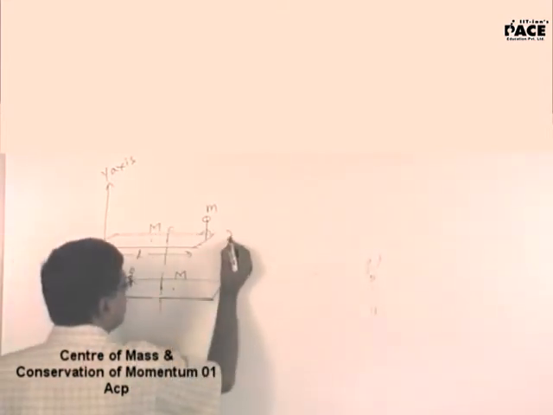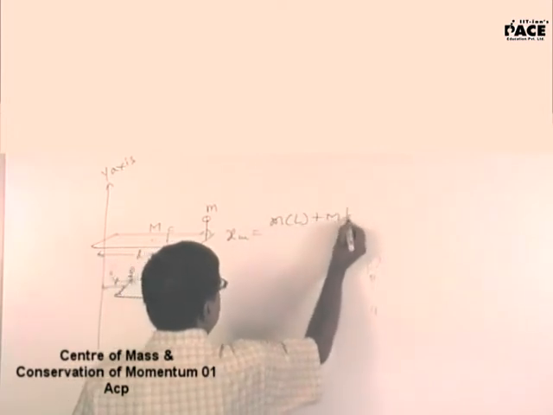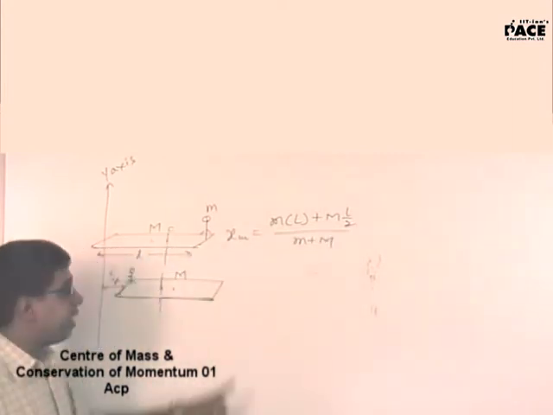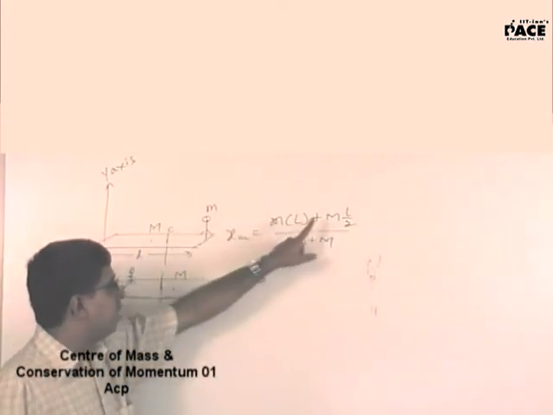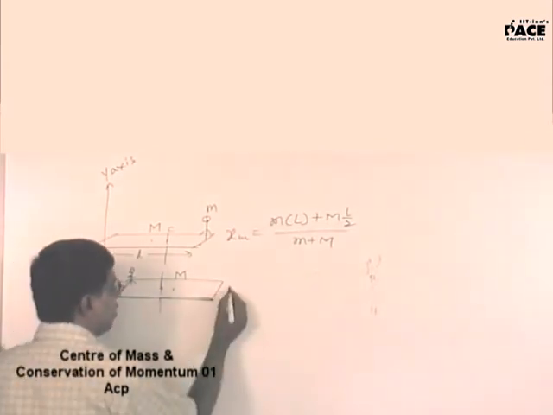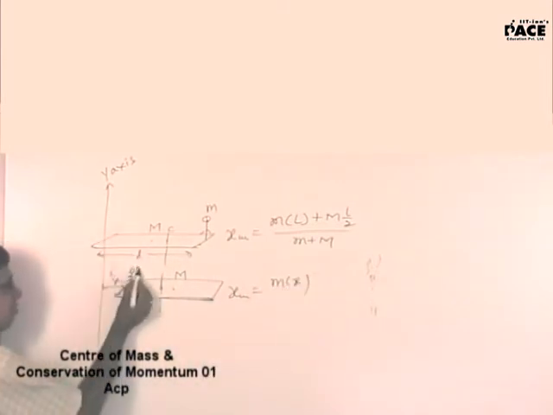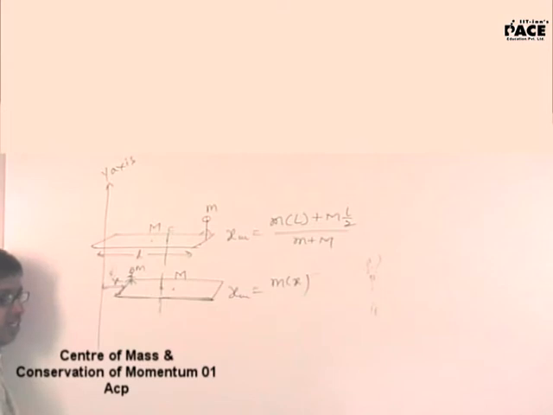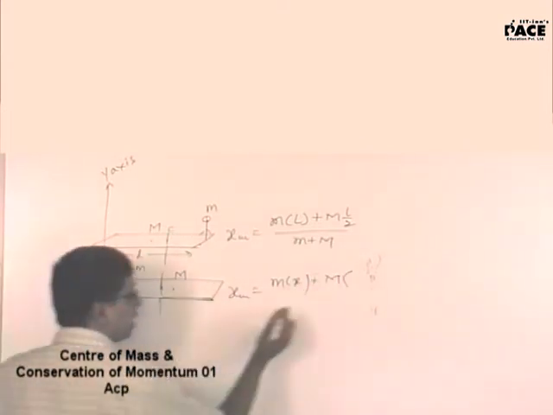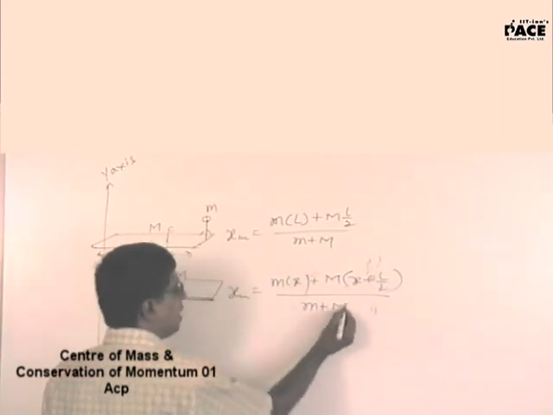So what is the initial center of mass xcm? This will be small m into L plus capital M into L by 2 upon small m plus capital M. Why? The man is at a distance of L. Capital M is at a distance of L by 2. Now the final center of mass: small m into x. What is the distance of the man from the y-axis? It is at a distance of x. Plus capital M into x plus L by 2, upon small m plus capital M.